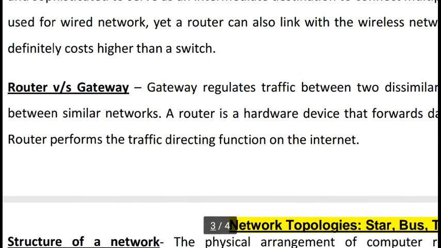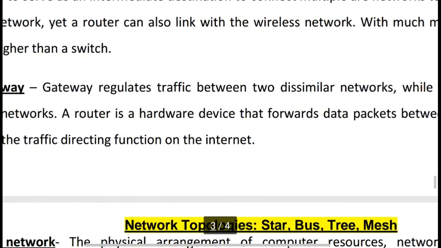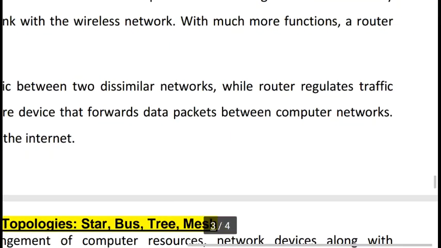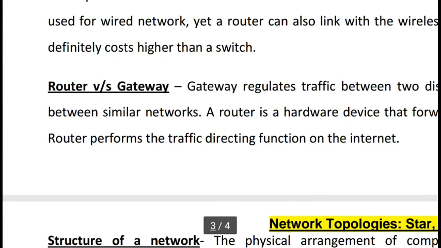A router is a hardware device that forwards data packets between computer networks, and a router performs the traffic directing function on the internet. So a router works in the same kind of network, guiding the packets and providing the shortest and quickest path, but the gateway's function is bigger, with more responsibilities. It works with different types of networking architecture.